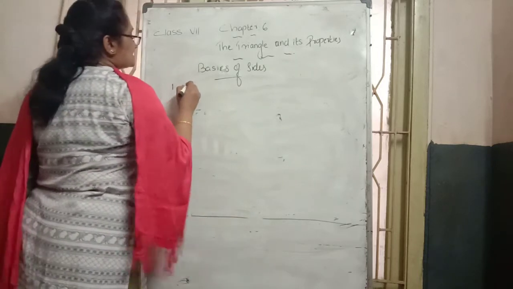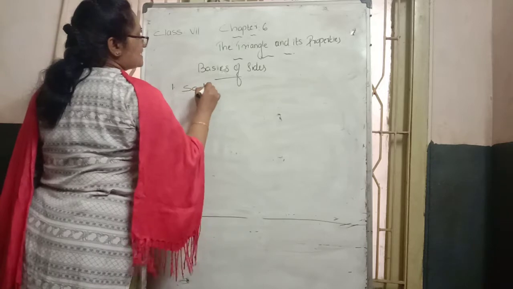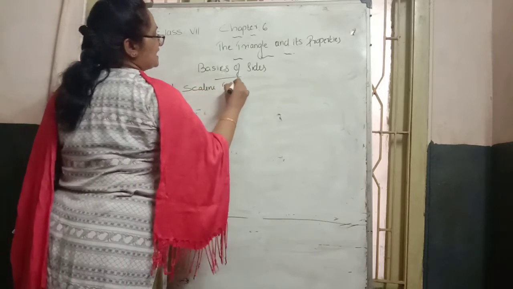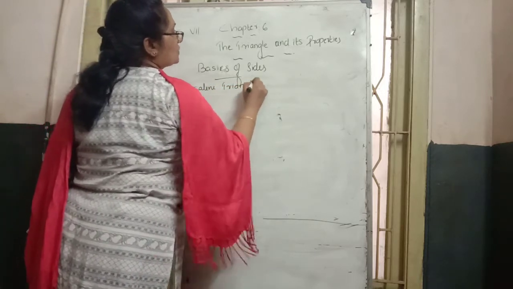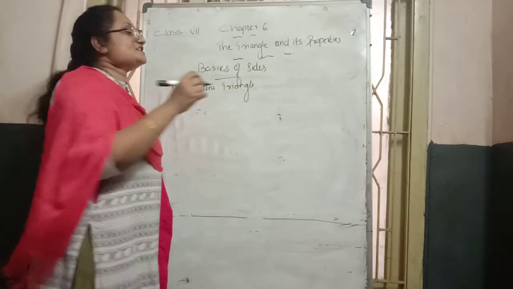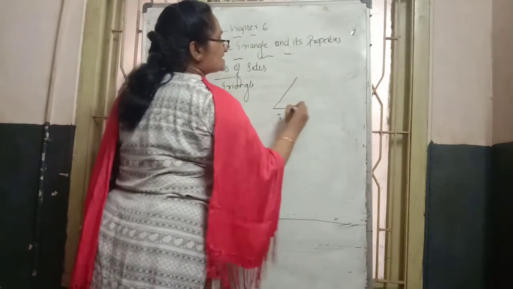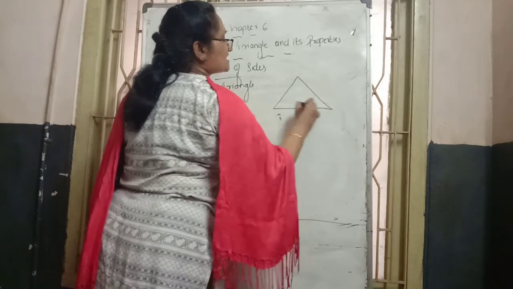One is the scalene triangle. Scalene means all three sides are unequal. Such a type of triangle we call a scalene.